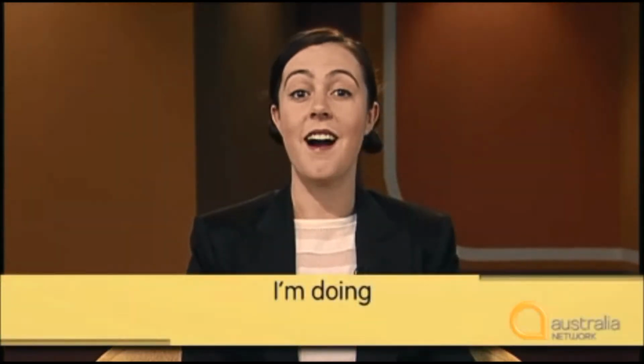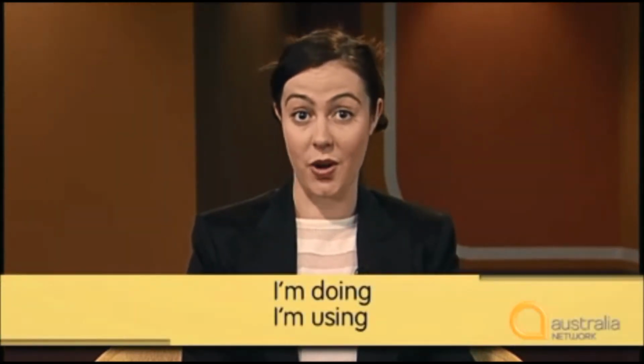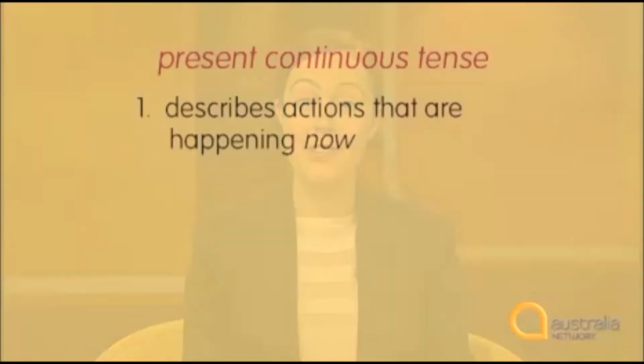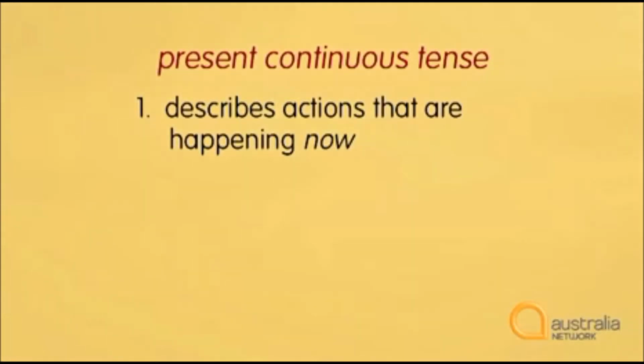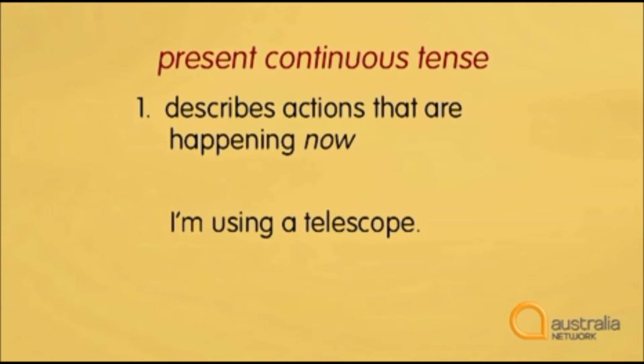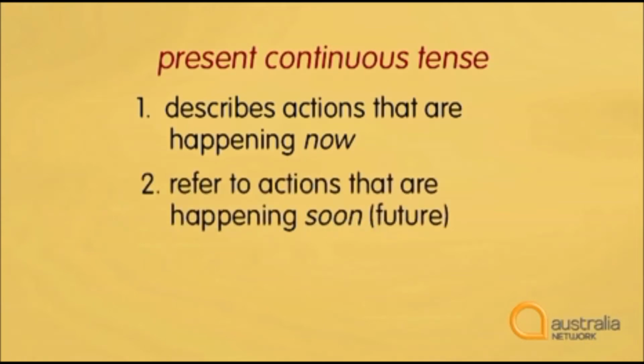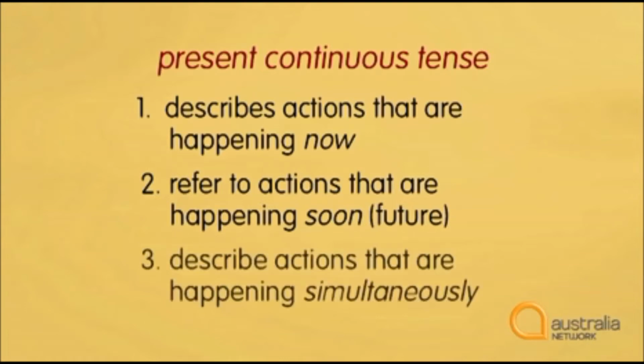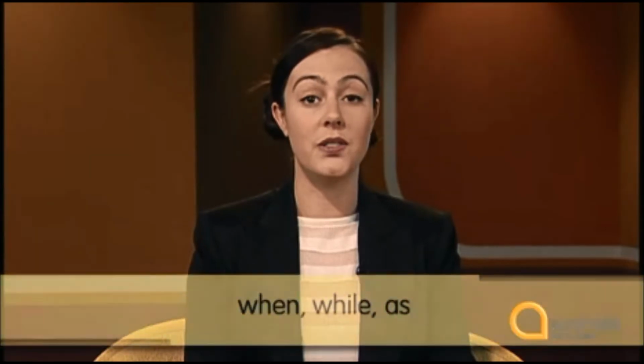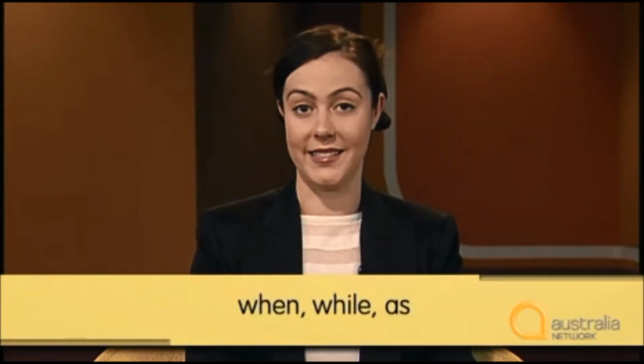Margaret uses the phrases I'm doing and I'm using to describe things that are happening now. We can use the present continuous tense in three ways. Firstly, we use it to describe actions that are happening now. For example, Margaret says, I'm using a telescope. We also use this tense to refer to actions that are happening soon. This is the future aspect. Thirdly, the continuous tense can describe actions that are happening simultaneously, or at the same time. In this case, the continuous tense follows the words when, while, or as.